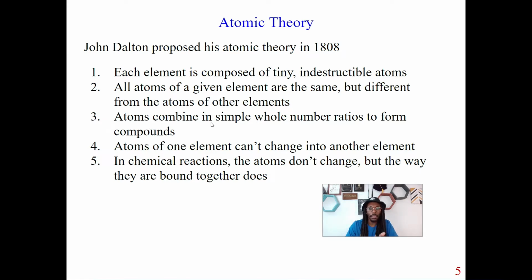Number 3, atoms combine in simple whole number ratios to form compounds. We mentioned this with the different laws before, but basically, when atoms come together, we're going to get a whole number ratio whenever we're forming a compound.